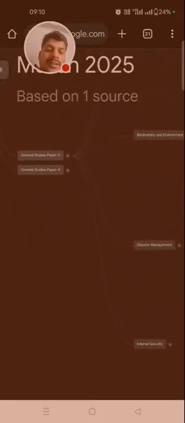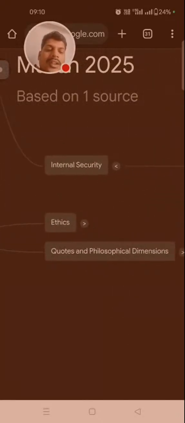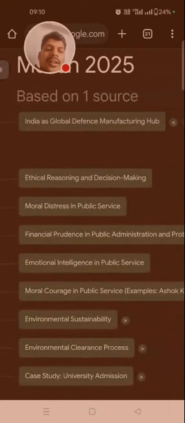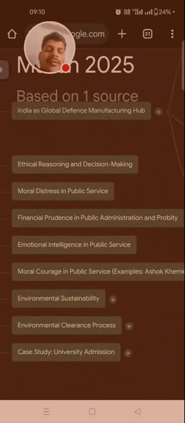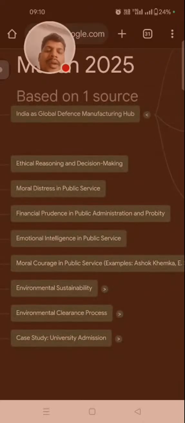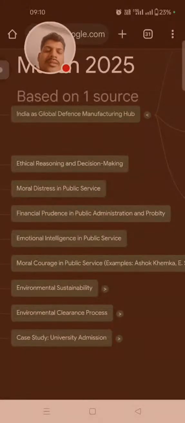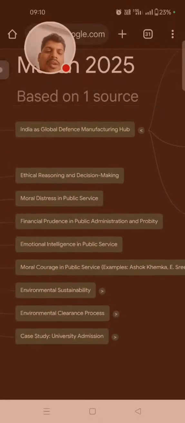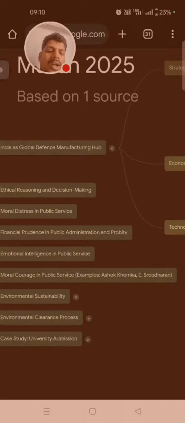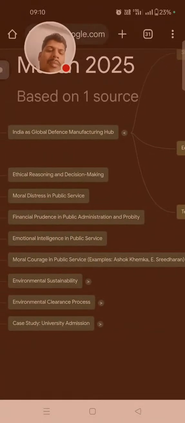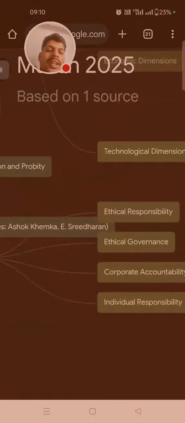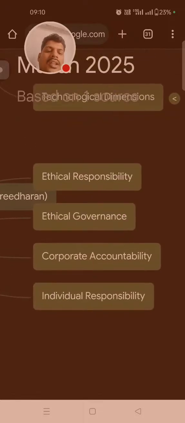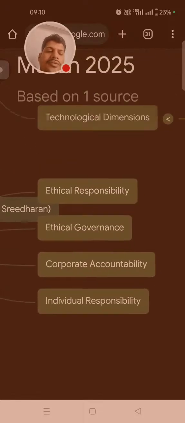Then comes paper four. So ethics, in which ethical reasoning and decision making, moral distress in public service, financial prudence in public administration and probity, emotional intelligence in public service, moral courage in public service, like Ashok Khemka and E. Sridharan, and environmental sustainability, like ethical responsibility, ethical governance, corporate accountability, and individual responsibility.